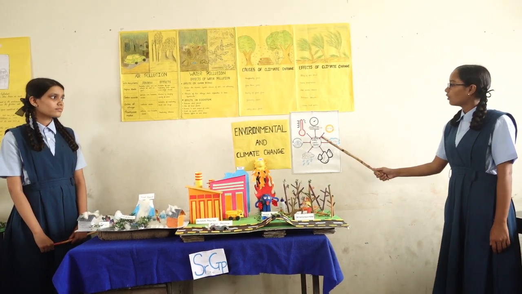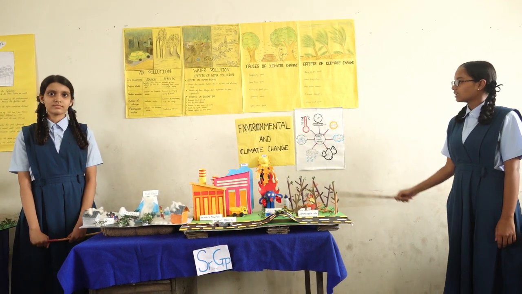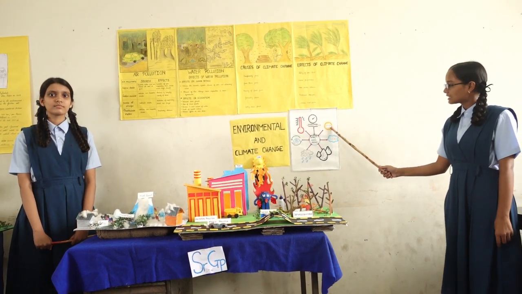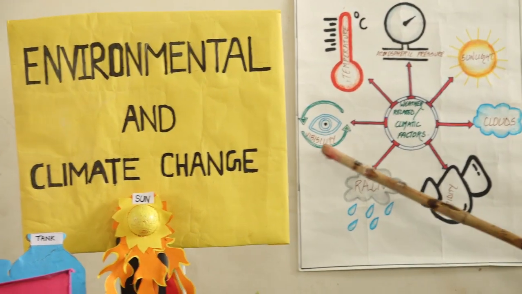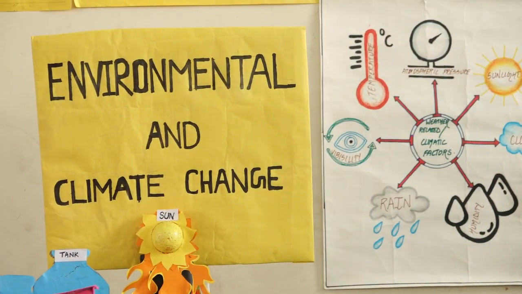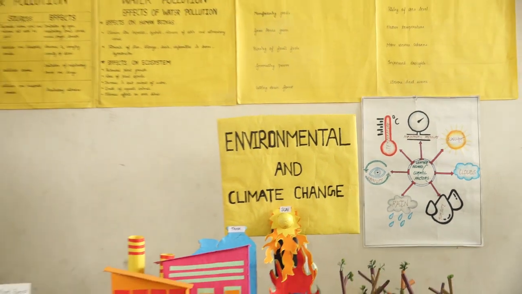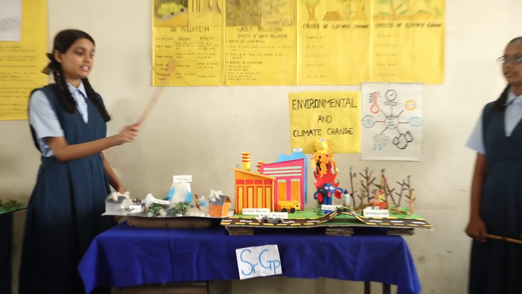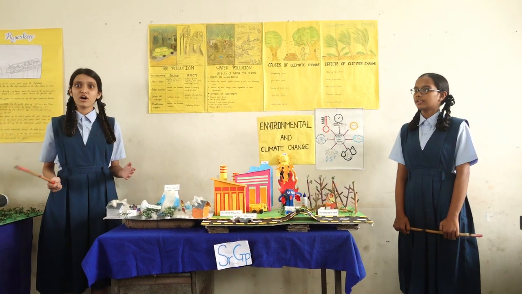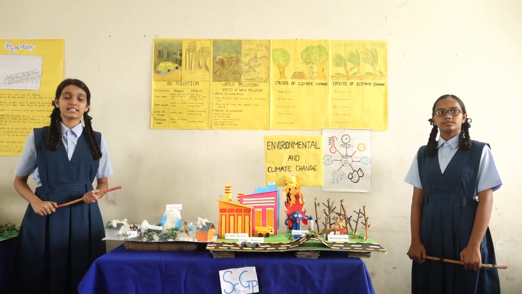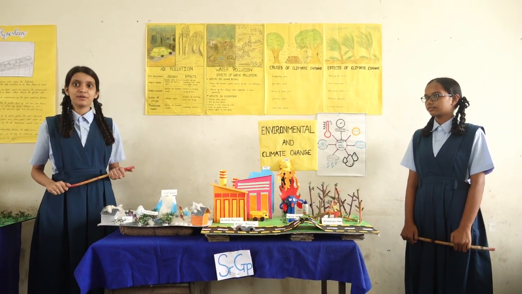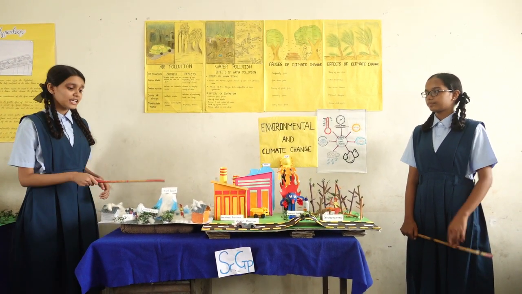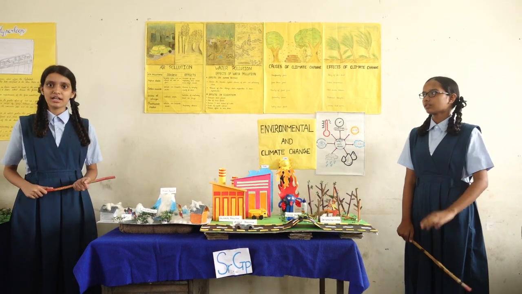Now we will see weather-related climatic factors: atmospheric pressure, sunlight, clouds, humidity, rain, visibility and temperature. Glaciers are melting down from the mountains since the Industrial Revolution. Carbon dioxide and other greenhouse gas emissions have raised the temperature, even higher in the poles, and as a result, glaciers are melting and retreating on land.